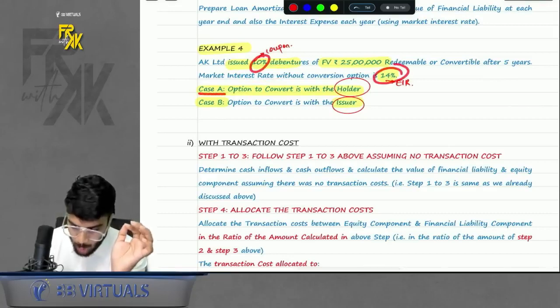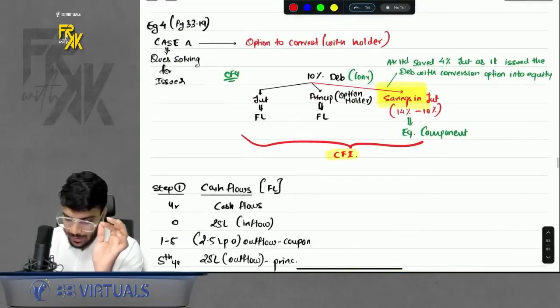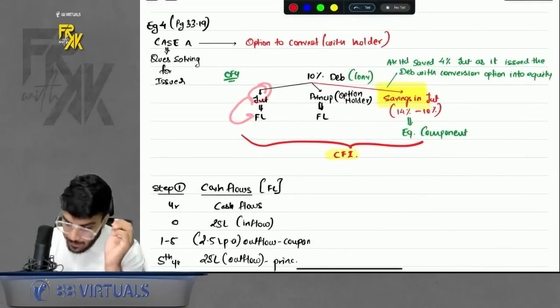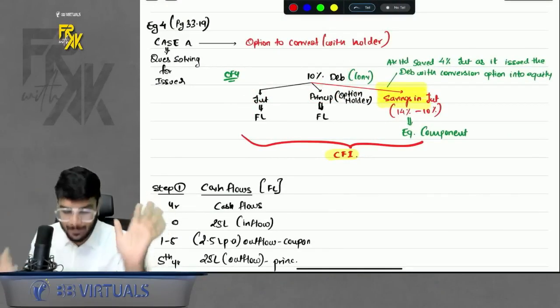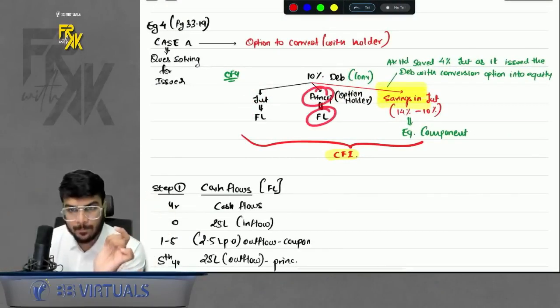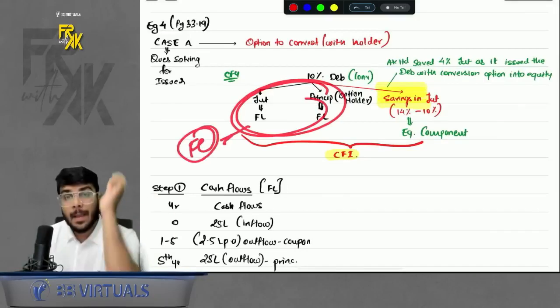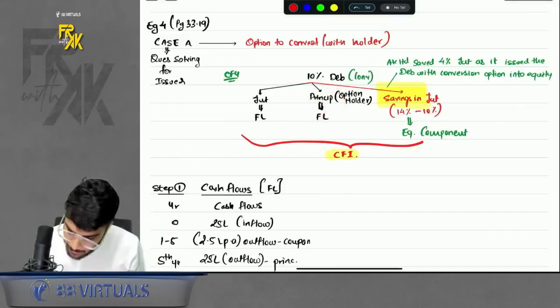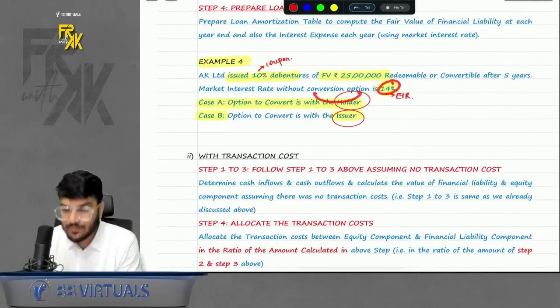Okay. Case A, option to convert is with the holder. Now have a look here. If the option is with the holder, can I say interest anyways FL? Principal, because holder has the option. Can I say issuer at its own will cannot avoid paying cash? So principal will also be FL. So if we say interest and principal, we will call it a normal financial liability. But here comes a twist. If you see closely, the coupon was only 10%. But the rate in the market is 14%.